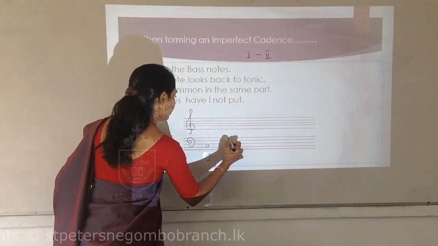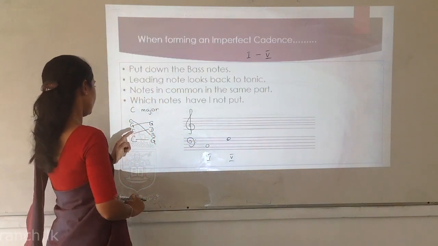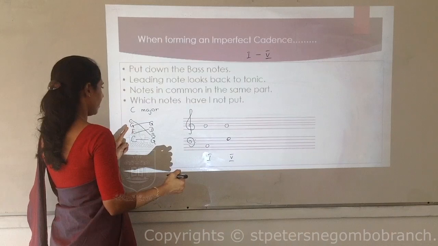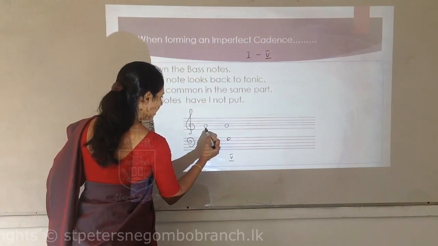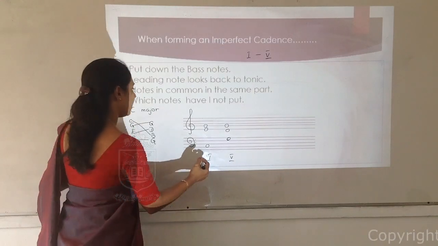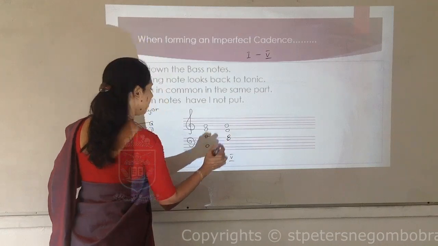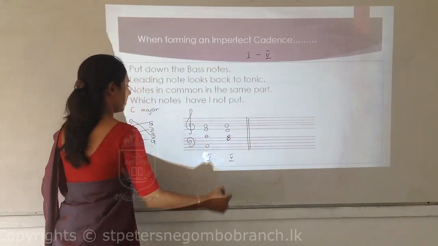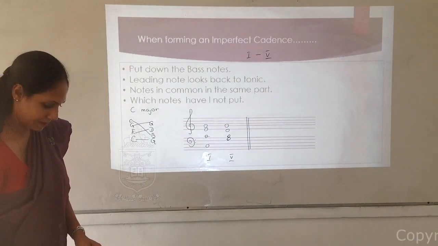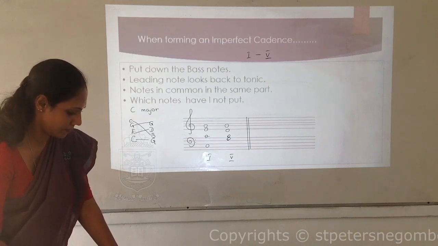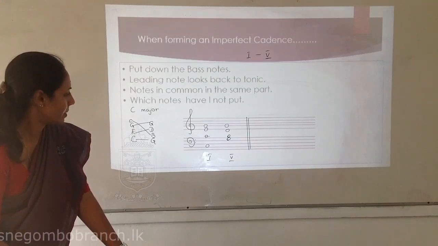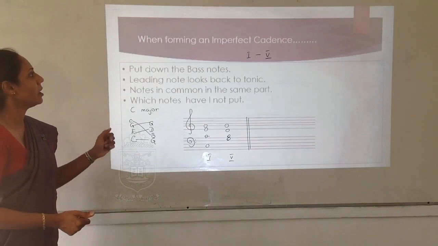C, G, C, G, G, G, G, C, D, E, D. I use this range E, D, D, and the other one is C, B, C, B. Let's listen to that. It's unfinished. That is an imperfect cadence.